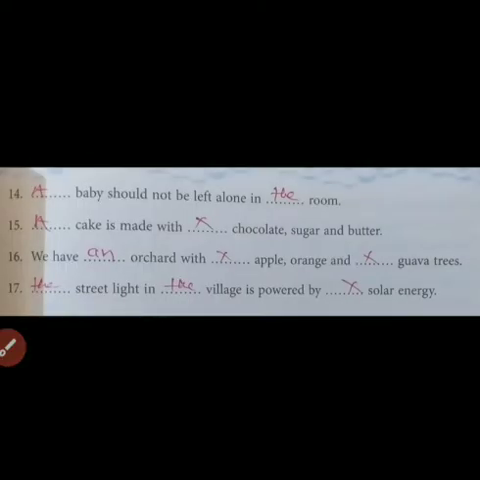So this was our first exercise. Now, understood the exercise? So you have to write this exercise in your book one time. Now let's move on to the next exercise.